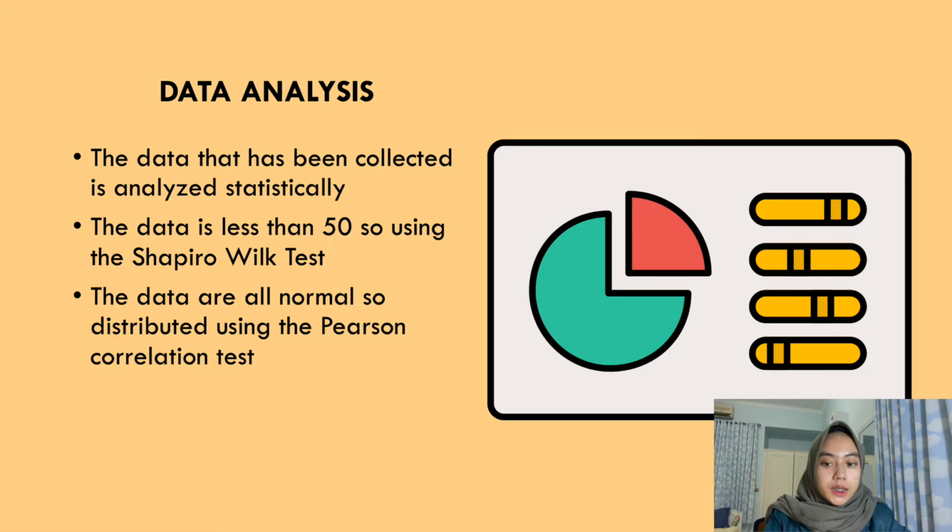For data analysis, the data that had been collected was analyzed statistically. The data is less than 50, so we used the Shapiro-Wilk test. The data are all normally distributed, so we used the Pearson correlation test.